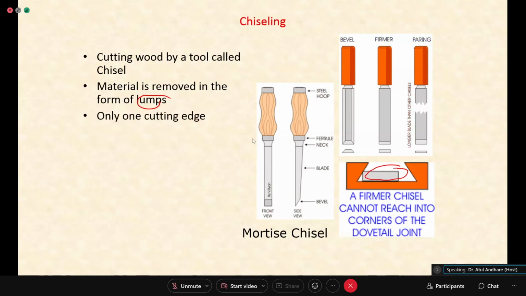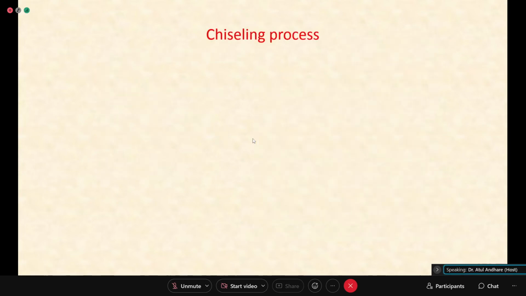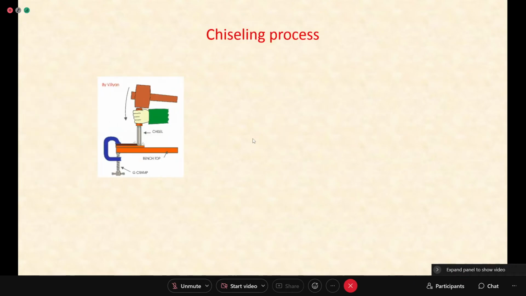One cutting gauge is there. Cutting gauge is at the bottom. And there are different shapes, as I already said. And based on what kind of edge you are having, different names are given. The chiseling process is shown here. You can see now, if I want to cut this corner only, I can use a chisel and cut that corner. The locking device is also shown, a G clamp, and this is a bench top, that means this is a table.